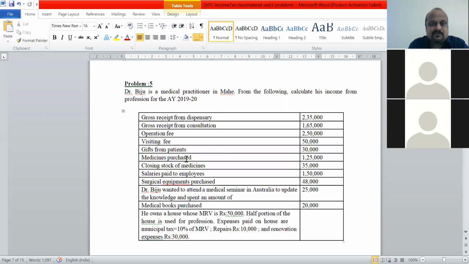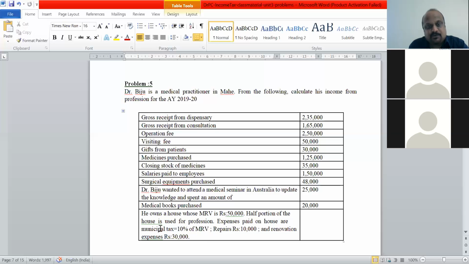You have to subtract the expenses: medicines purchased, closing stock of medicines, salaries paid, surgical equipments. On surgical equipments, I said you have to consider the depreciation. Something he has spent to upgrade his knowledge is again allowed. Medical books purchase: on books again there is depreciation. In this problem, you have to consider depreciation for surgical equipments and depreciation for medical books.